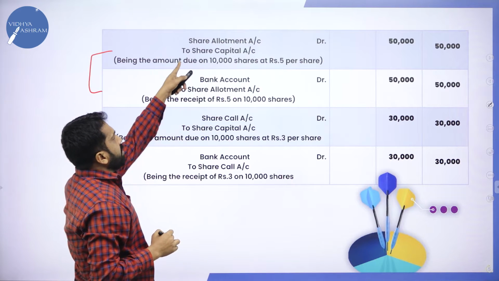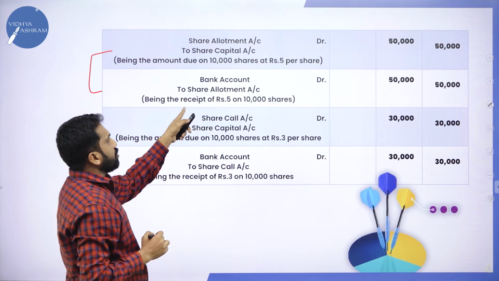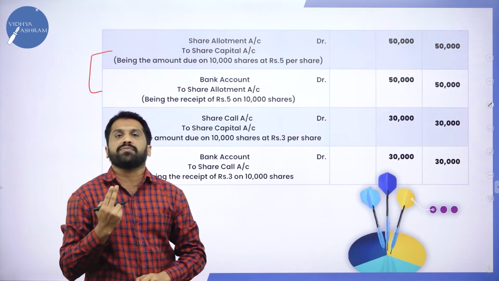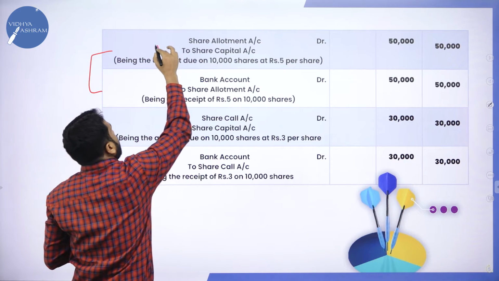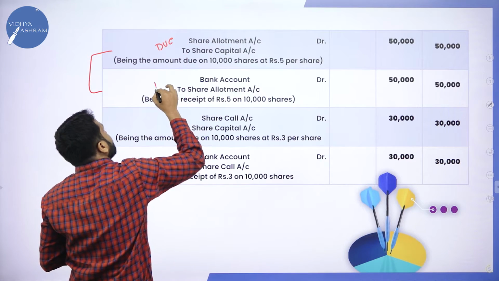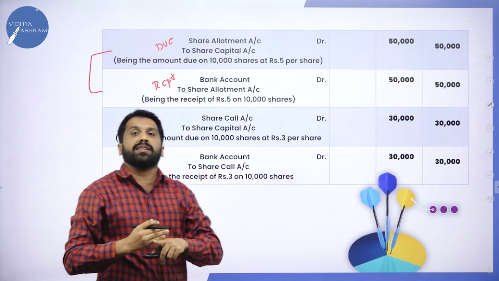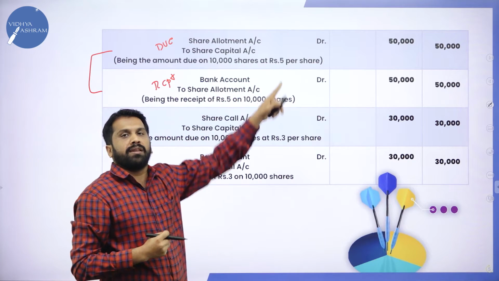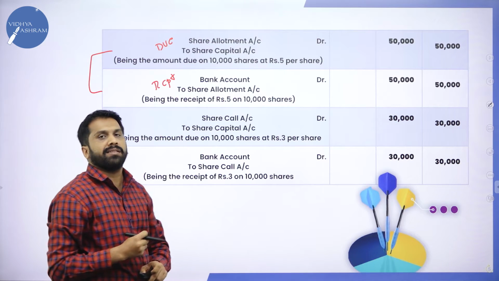Share allotment to share capital, bank account to share allotment. So these are the two journal entries for allotment. Remember, first entry always due, second always receipt. Means company will ask for money, that is called due. Company will receive money, that is called receipt.